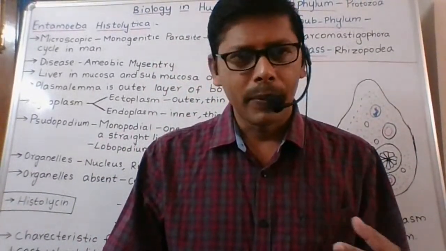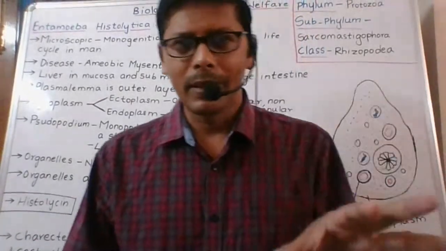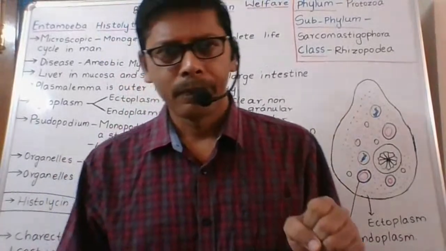It causes sleeping sickness. Taenia also. We discussed all these things in the previous class.